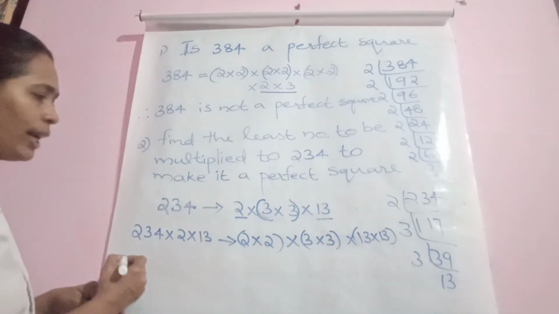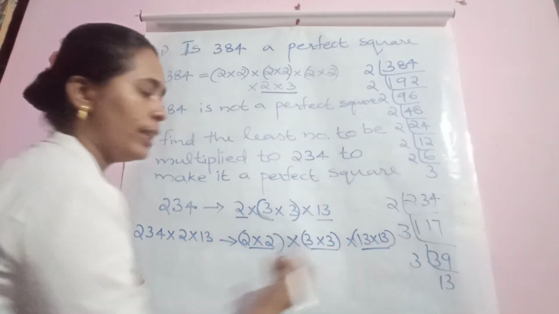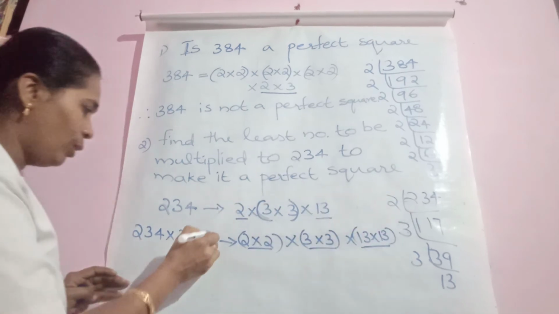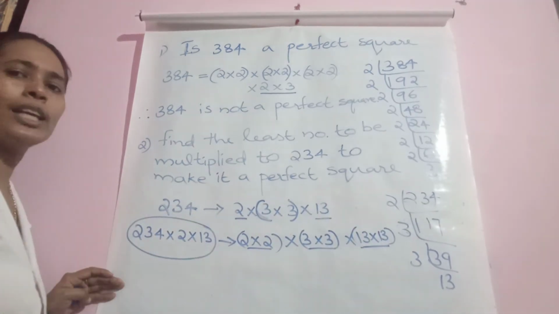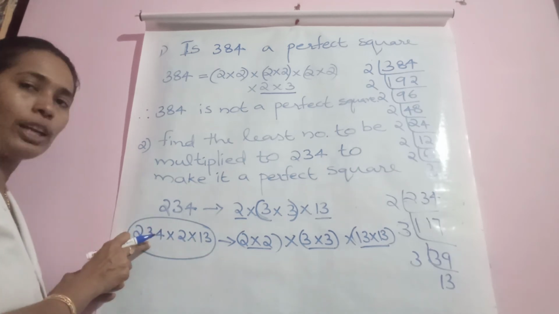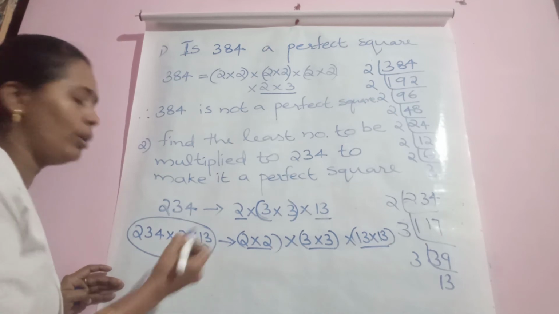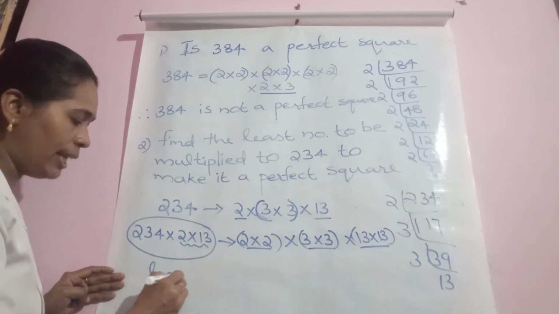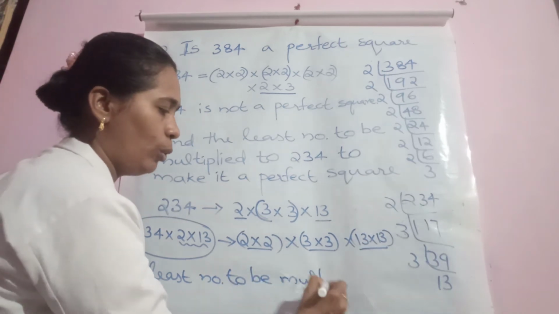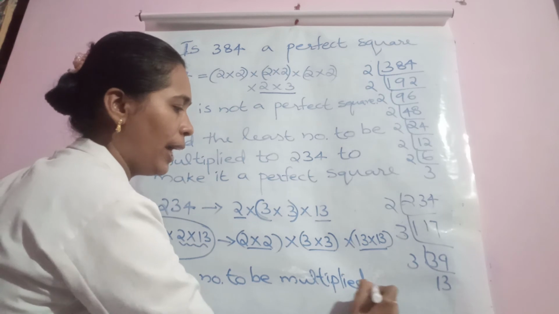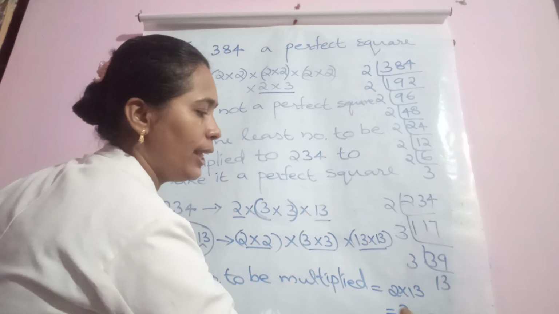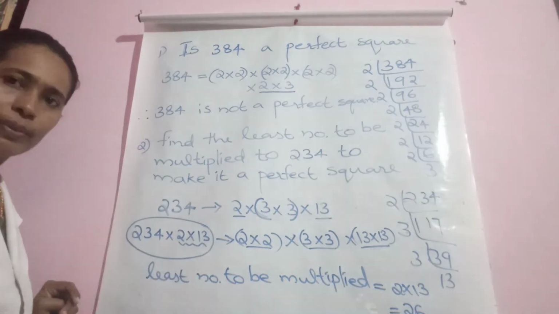Isn't it? So look at this. All the prime numbers have pairs now. All are paired. So this is a perfect square. So what number is multiplied to 234? 2 into 13. So the least number to be multiplied is 2 into 13. What is 2 into 13? 26. Is it clear? Is it okay?